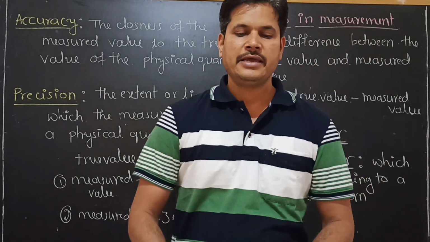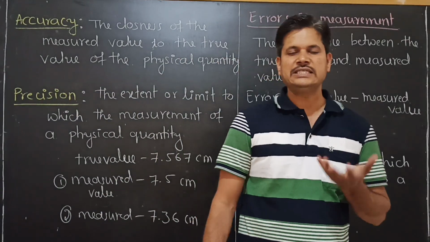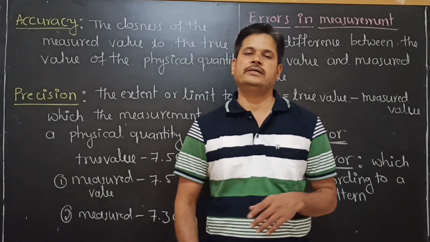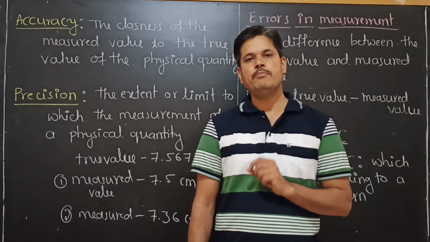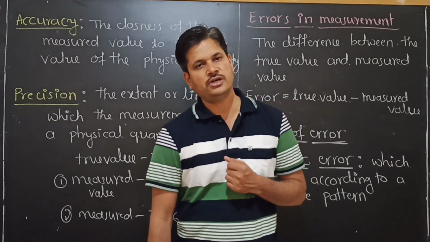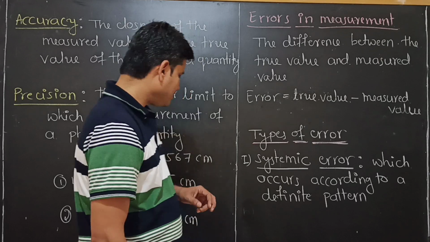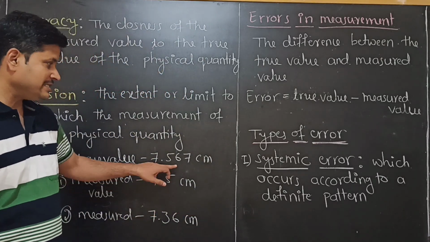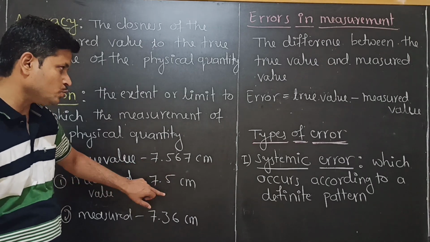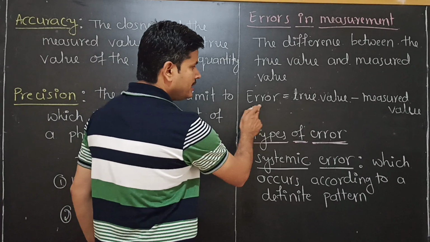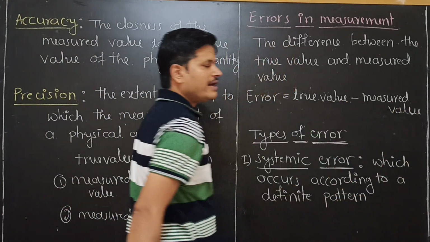Now look at the error. Whenever we measure a certain physical quantity, we will get the error. Error, a simple definition, is the difference between the true value and the measured value. This is the measured value and this is the true value. Whenever we take the difference between these two, error is equal to true value minus measured value.